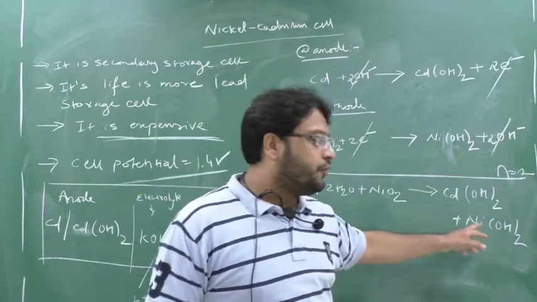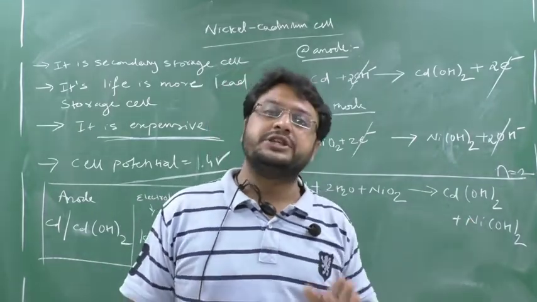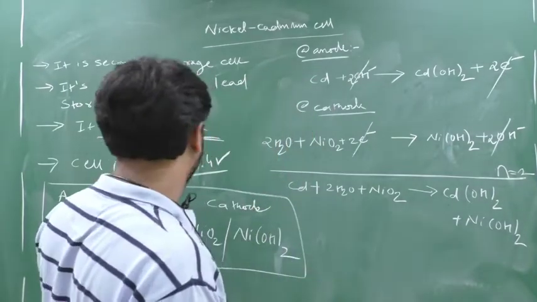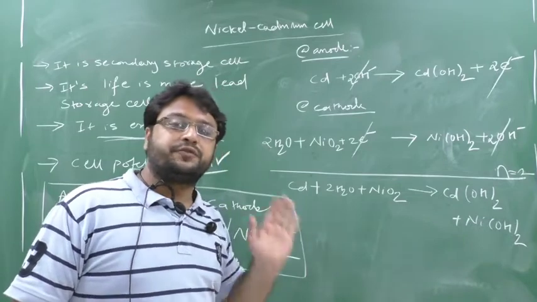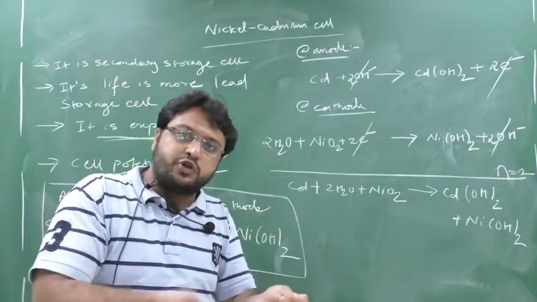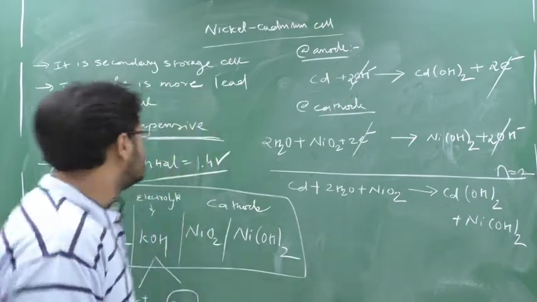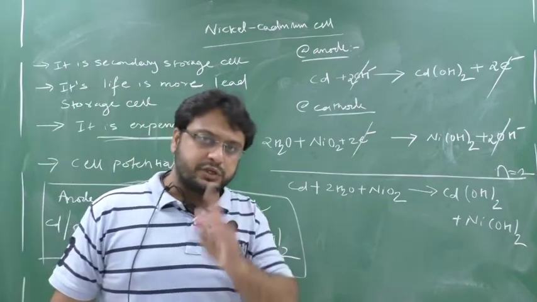So there is no formation of ion. When there is no formation of ion, there will be no change in the concentration of the electrolyte used. Means whenever you are opening the battery and using it till it becomes dead, the cell potential remains constant. It will never change the cell potential. So remember this one point.